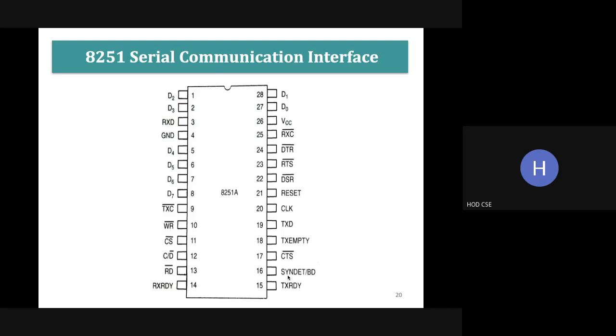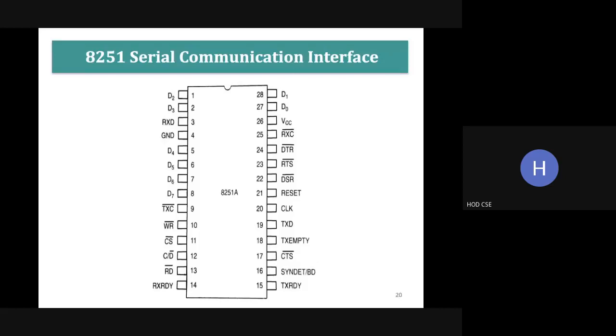Next we have synchronous detect, CTS is clear to send, transmitter empty, transmit data, clock signal. Then we have the reset signal. The 22nd pin is data set ready, DSR. The 23rd pin is RTS, request to send. DTR, data terminal ready. RxC is receiver clock, and VCC is the supply signal. Plus 5 volts will be given to this.